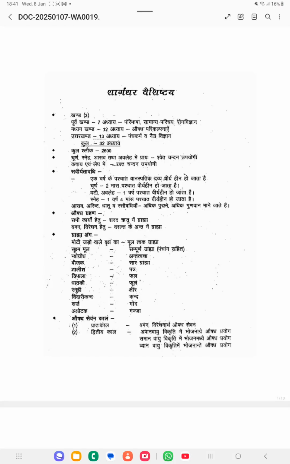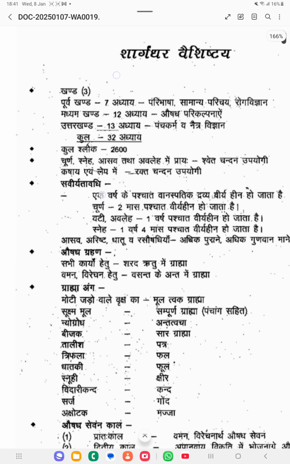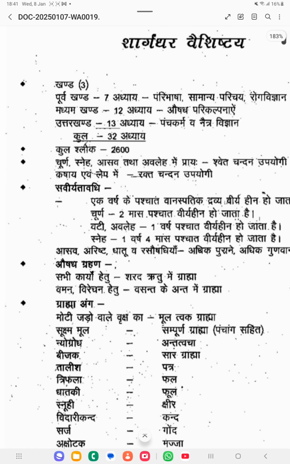So we'll start the important points of the Sharangadhara Samhita. First of all, Sharangadhara Samhita is divided into three khanda, three parts. Purva Khanda, Madhyama Khanda and Uttara Khanda. These are the three parts of the Sharangadhara Samhita.